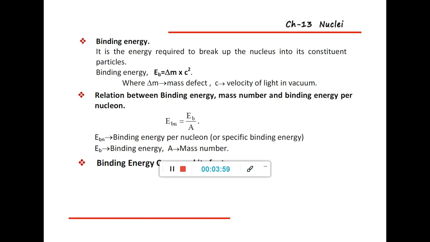So according to Albert Einstein's equation E is equal to mc square, with a simple modification EB is equal to delta M into C square, where EB is the binding energy, delta M is the mass defect, and C is the velocity of light in vacuum medium. Therefore, the binding energy is the energy required to break the nucleus into its constituent particles.